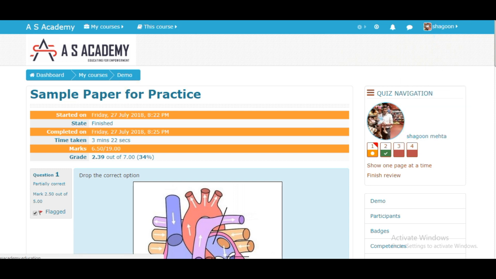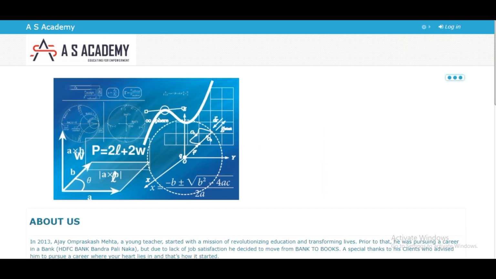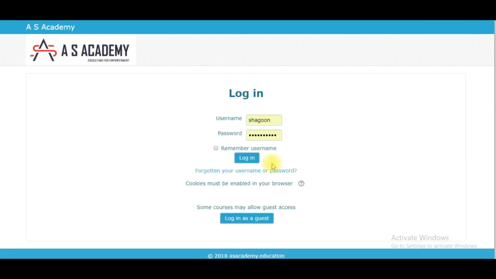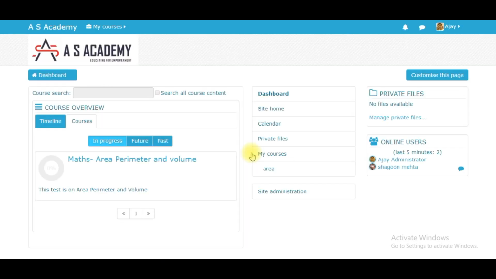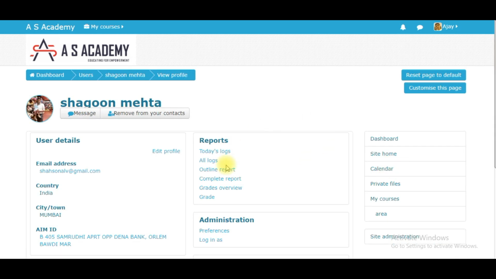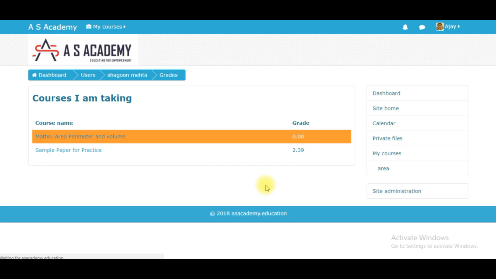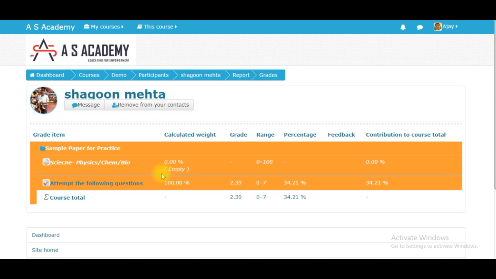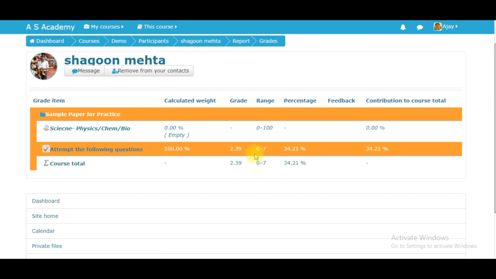Now this paper will come to me, so I will log in as a backend team, which is admin. I'll go directly to the username, that is Shagun in this case. I'll go to the reports and overview of the grades, the paper which was attempted. So I get to see the paper that was attempted, which was 100%.